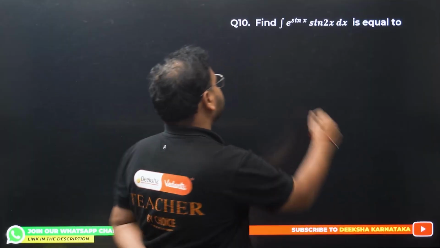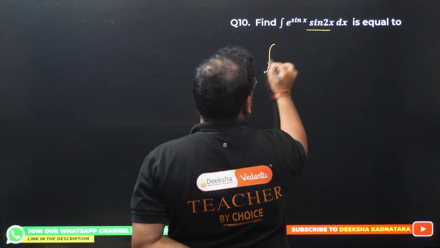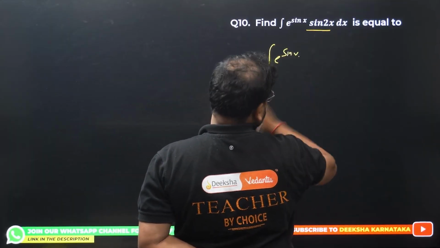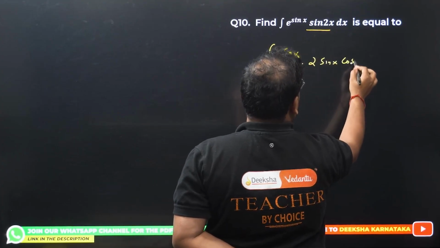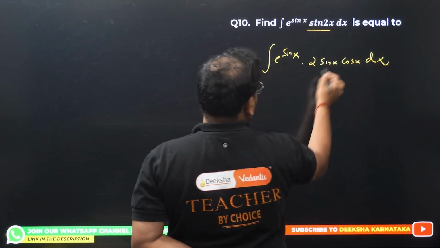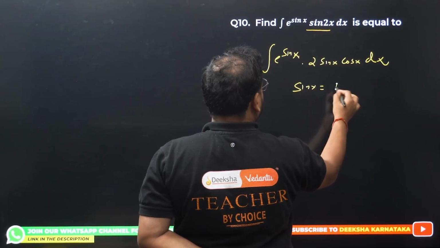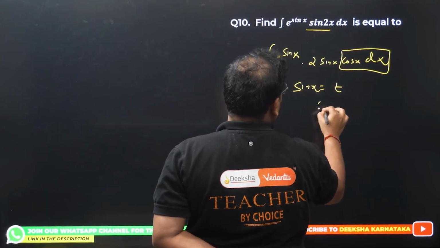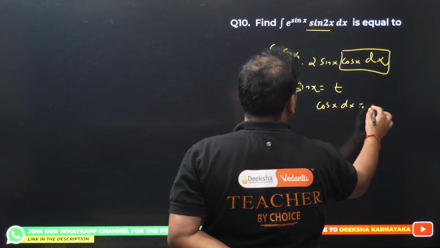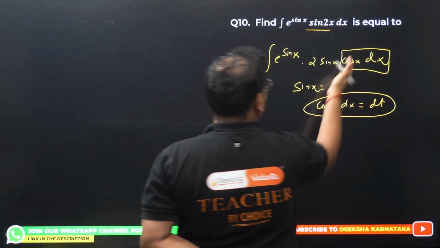Application of by parts as well as substitution. Have a look. Sin 2x e sin x. What is sin 2x? 2 sin x cos x dx. Substitution will be sin x equals t. How come so? Because we have cos x dx as my derivative. Please check. I get cos x dx equals dt. Over here what we get?